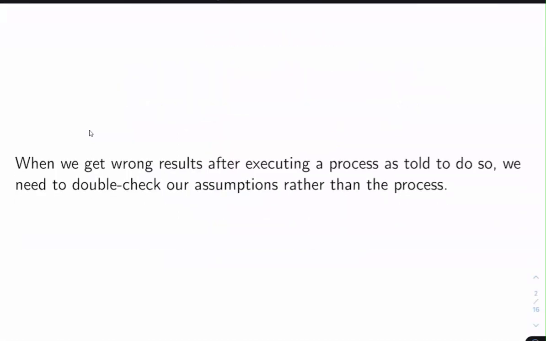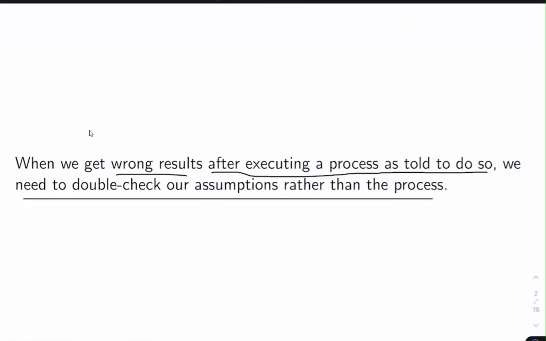I would like to begin this video with one of my quotes: when we get wrong results, even after executing a process as told, we need to double check our assumptions rather than the process. We saw that while explaining the multiple linear regression model, using either the OLS or gradient descent algorithm, there are multiple steps.